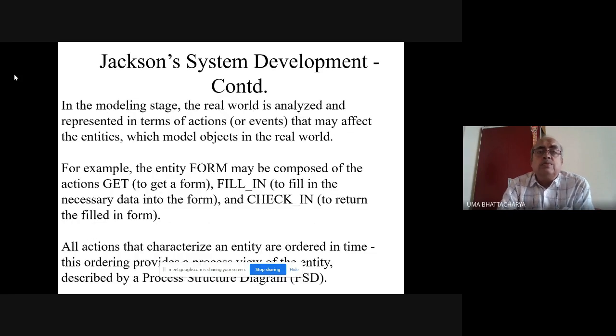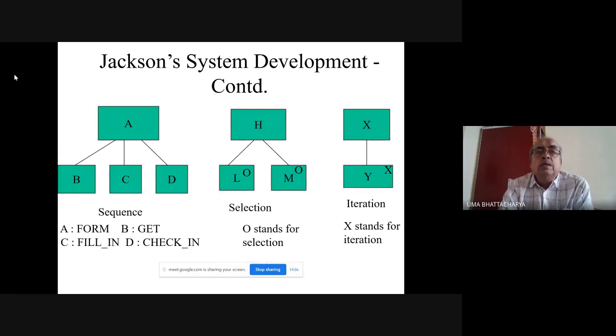So what it means? It's something like this. When you design, I'll just discuss this in the passing, not in the main flow of discussions.